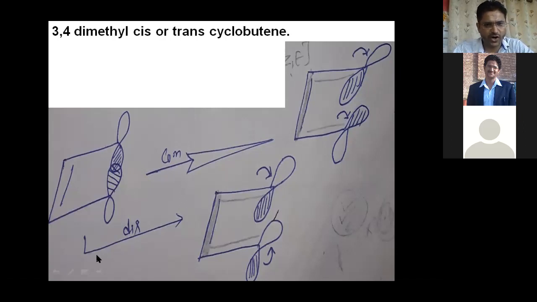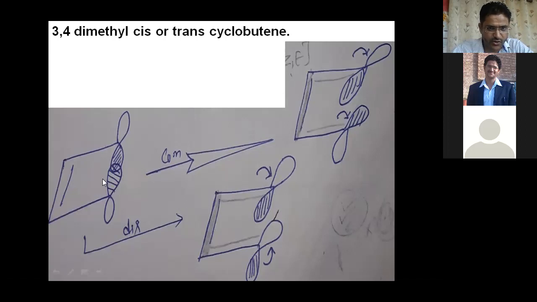Now if we talk about disrotation, it means one rotates in the clockwise direction and the other rotates in the anti-clockwise direction. Because this one rotates clockwise, same as conrotation, this positive lobe comes to the left hand direction.